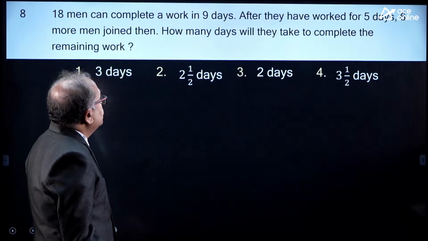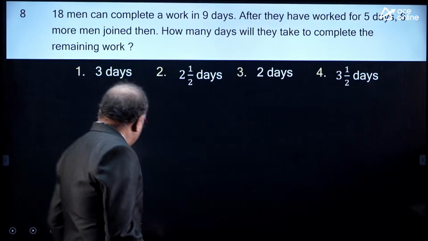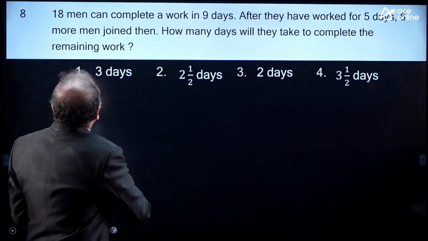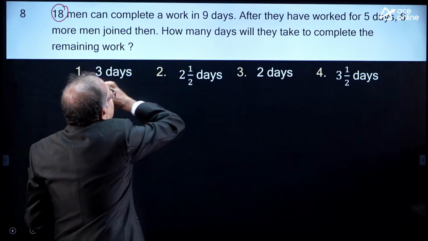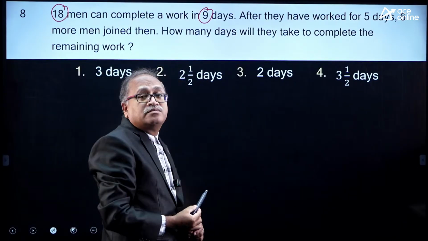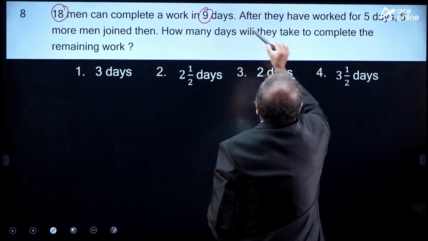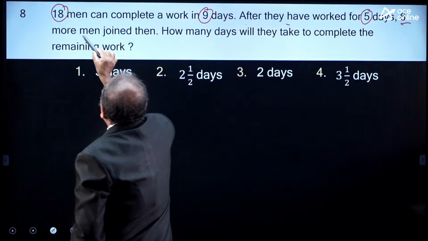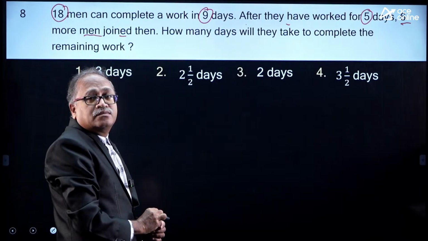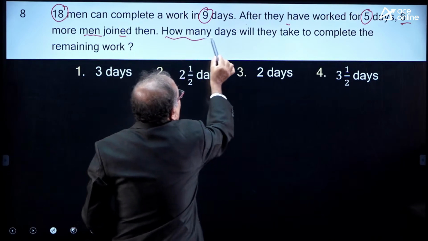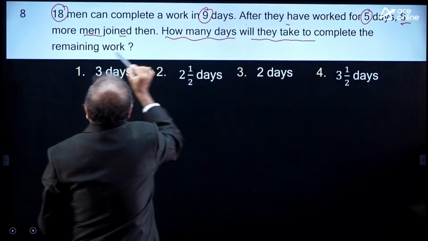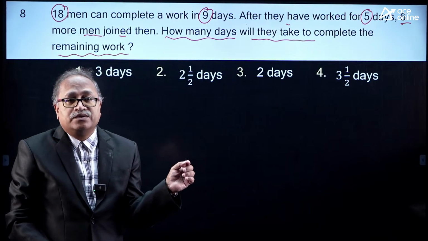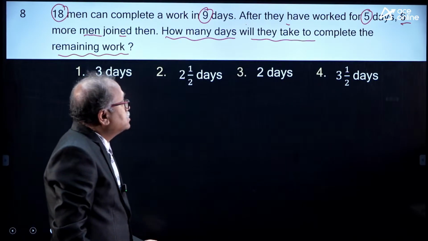The next question is this. Let me read down the question and then I will give some time for you to answer it. 18 men can complete a piece of work in 9 days. After they have worked for 5 days, 6 more men joined. Right, my friend? So, in how many days will it take to complete the remaining work? Very straight question. Your 30 seconds starts now.